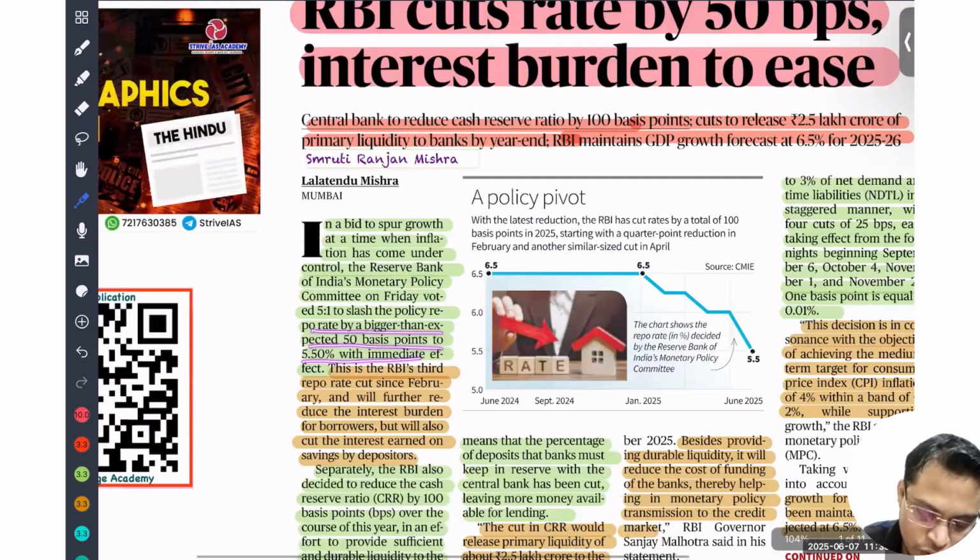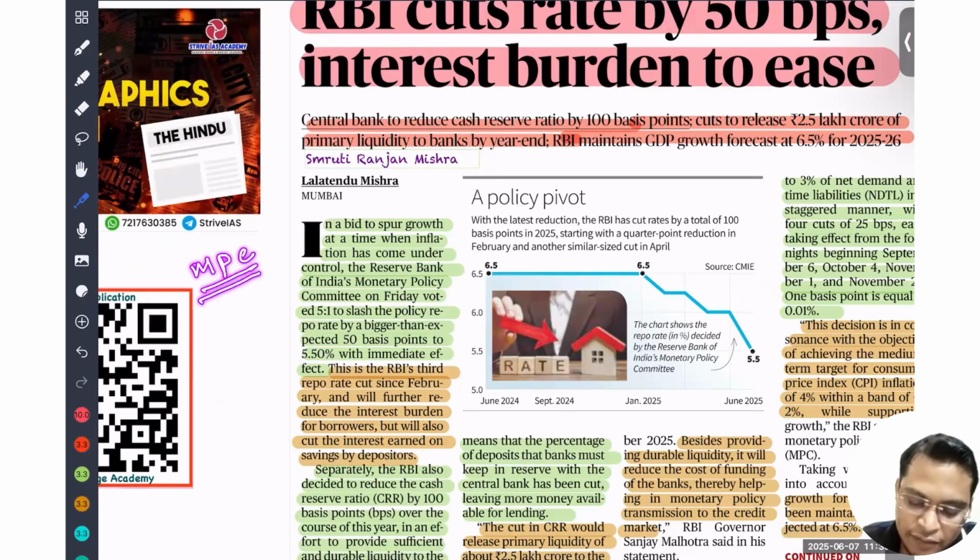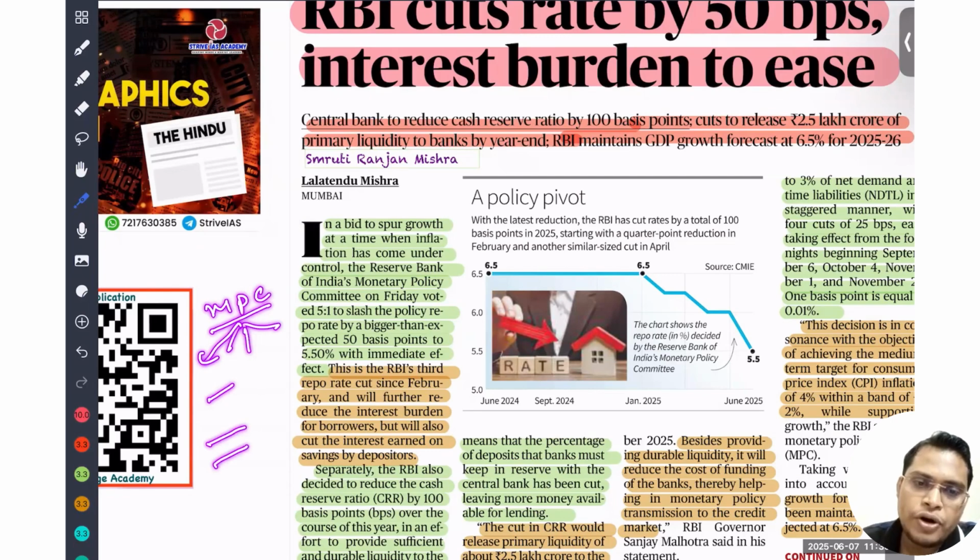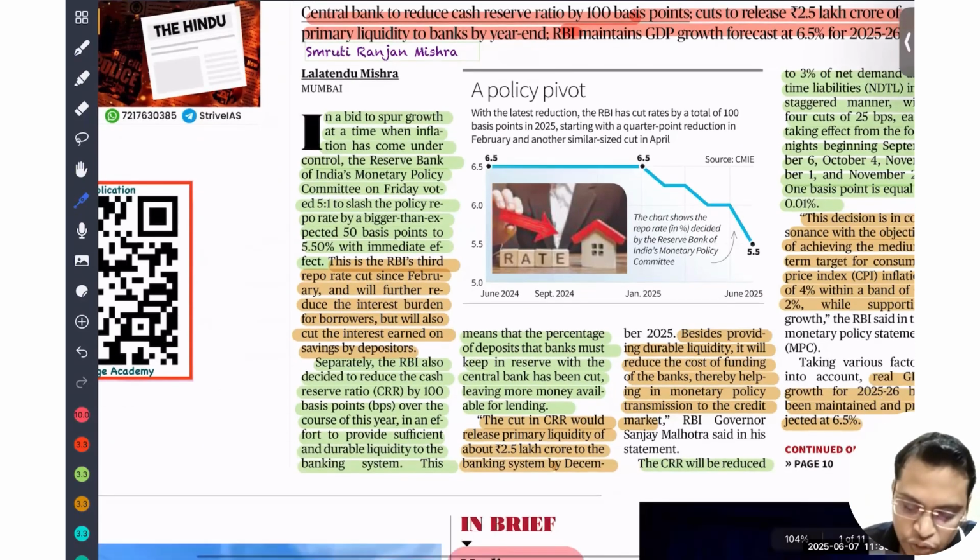So dear student, your homework is to study the Monetary Policy Committee. I have already told you on multiple occasions, I am going to give you 5 to 6 tasks every day. Your job is to do a lot of research and make notes of it. Just type in Google and search about the Monetary Policy Committee: how many members are there, under which act it is established, how they vote. All details of the Monetary Policy Committee, because they can ask a question in the prelims. So you should know that.